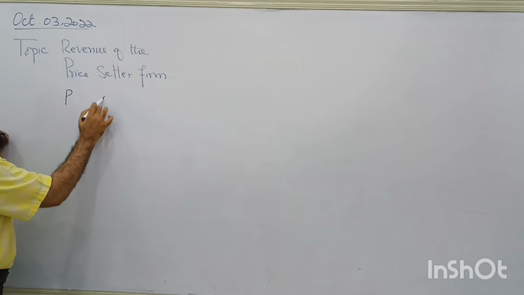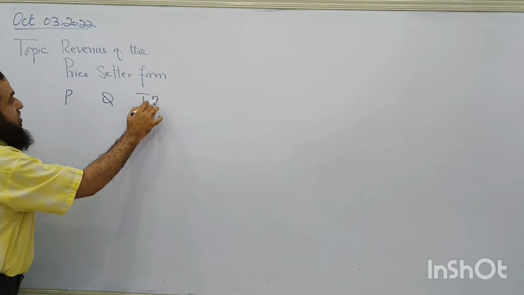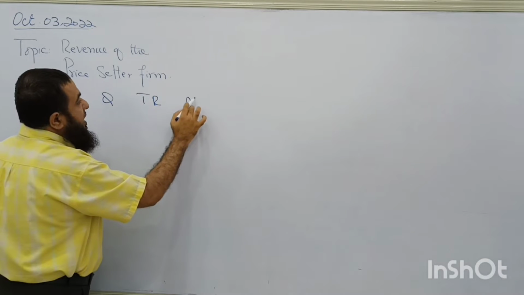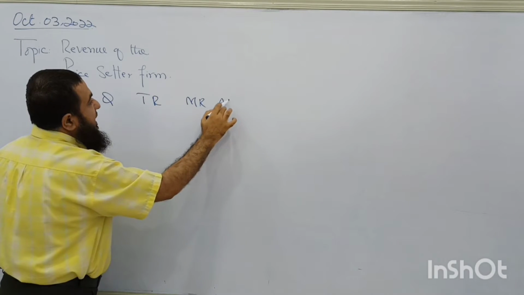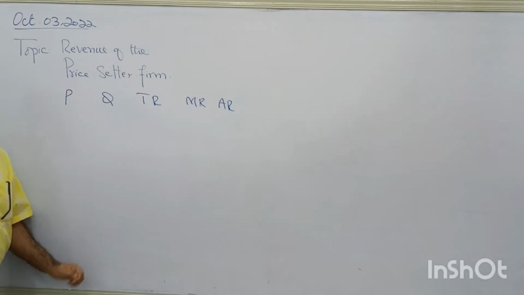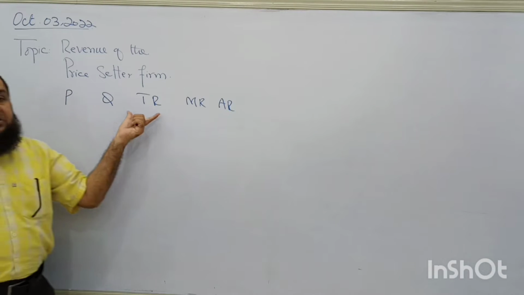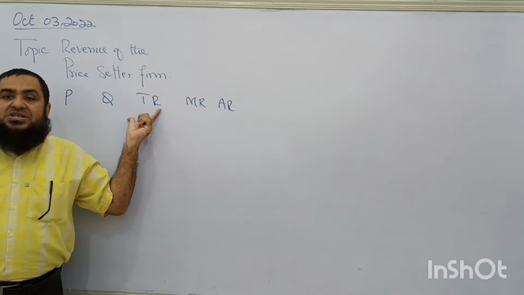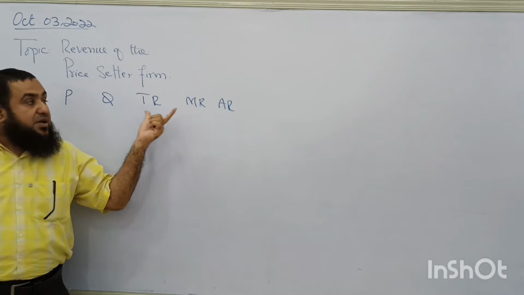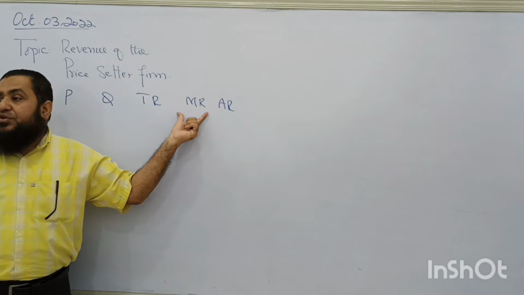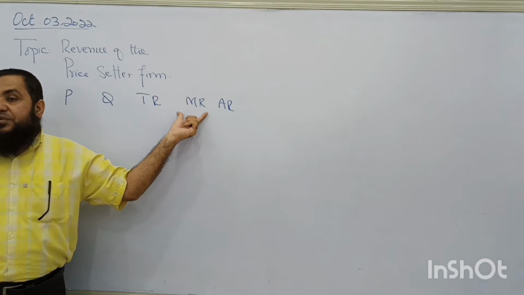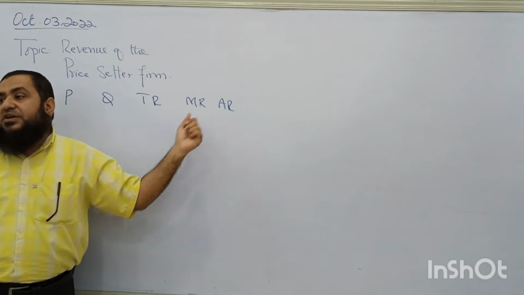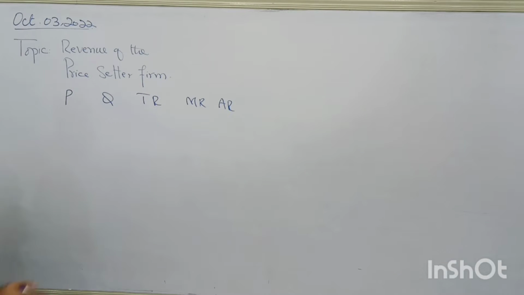Here I am taking price, quantity, total revenue, marginal revenue and average revenue. You are quite familiar with these terms. Total revenue means the total money receipts of the firm after the sale of the product. This is the additional revenue of the firm when an additional unit of output is sold, and this is per unit revenue or average revenue.